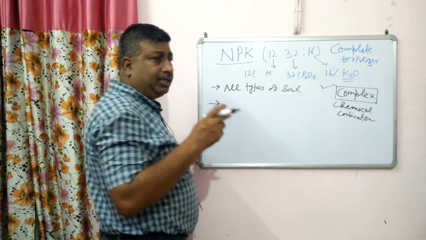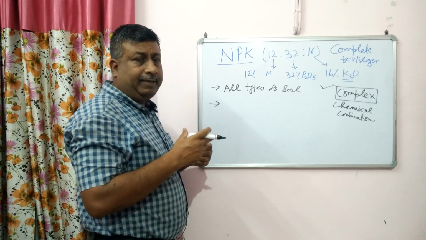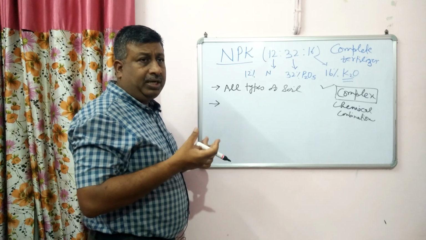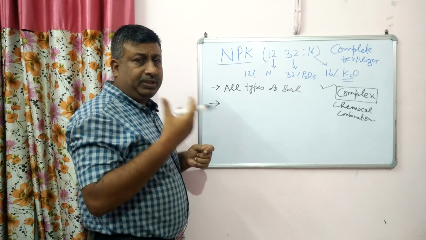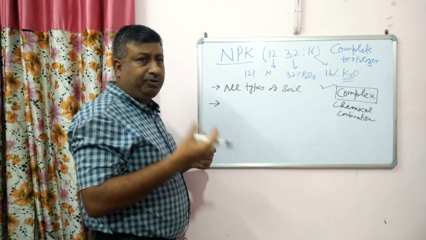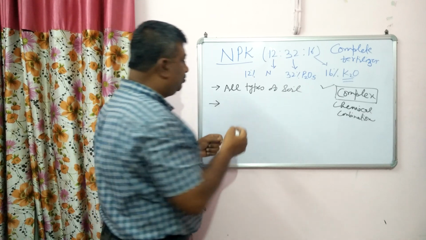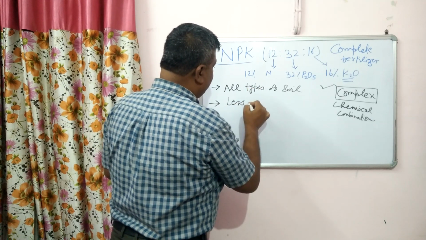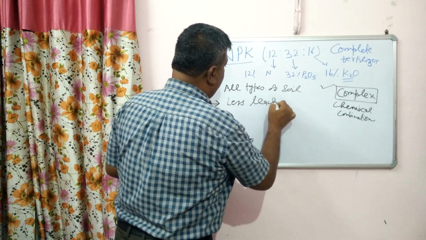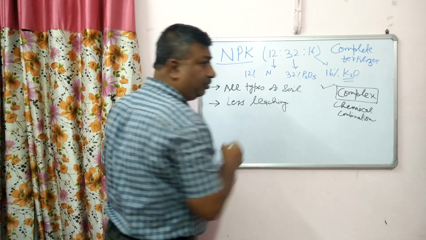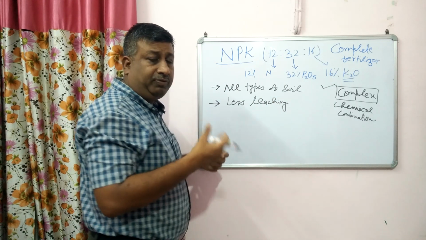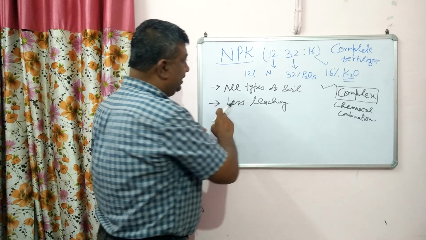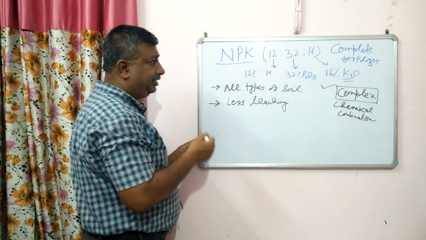so that's why ammonium is attached to the colloid particle, and leaching is less as compared to nitrate. Nitrate leaching is more, and ammonium is attached on the negative charge of the clay particle, colloid particle, humus particles. So leaching is less. So the another characteristic or advantage is less leaching. In case of urea, there is more leaching because urea is also highly soluble. Urea is itself highly soluble. Then nitrate formation is there. But in case of ammonium, there is less leaching.